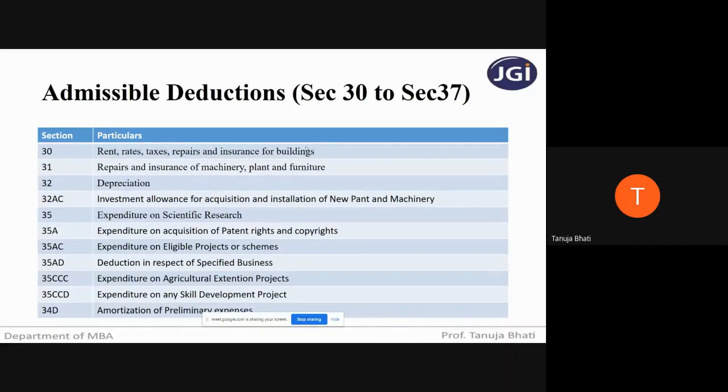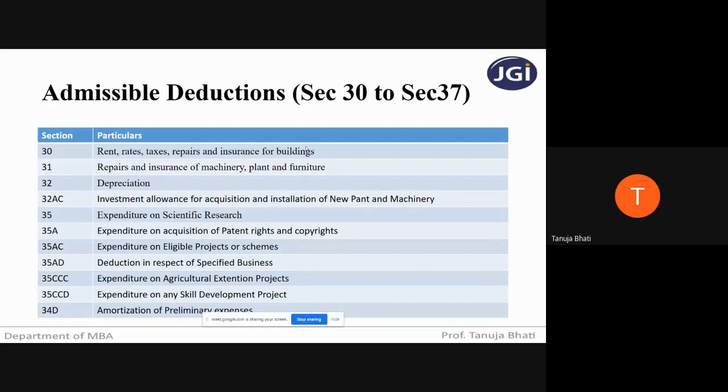Whatever insurance I am paying for the office building will be allowed as a deduction. So remember, students, rent, rates, taxes, repairs and insurance for the office building where I'm carrying out the business are deductible.